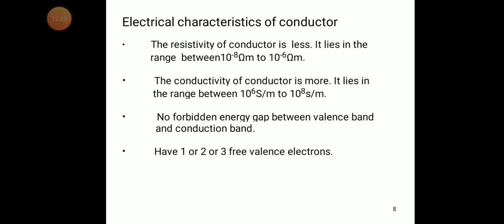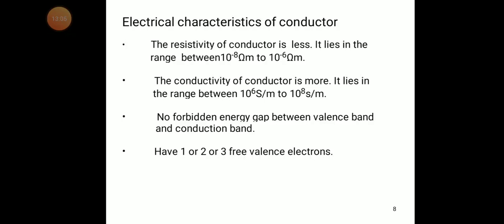The conduction band is the band where free electrons are present. The gap between the valency band and the conduction band is called the forbidden gap. This means that if you apply this forbidden energy to the valency band electrons, the electrons may go into the conduction band. If you apply that amount of energy, the valency electrons become conduction electrons, so conduction will increase.